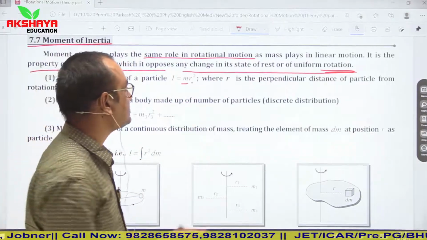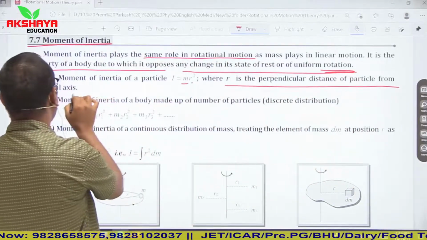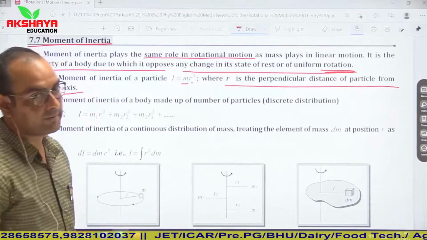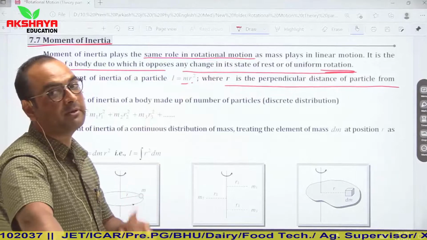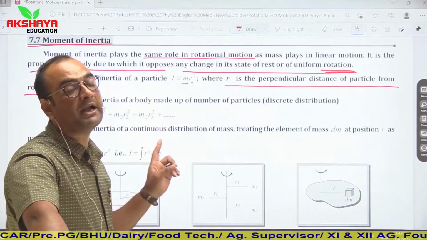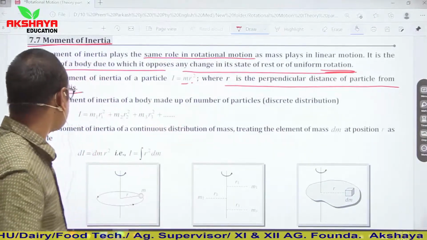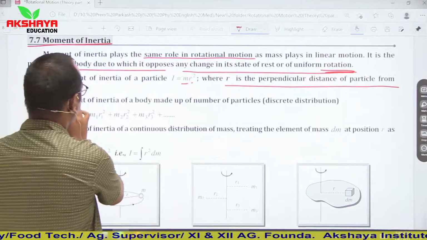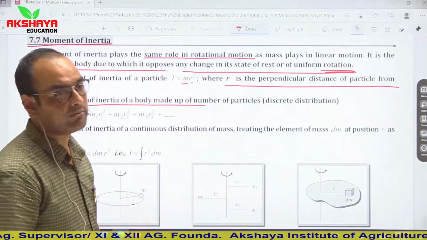Square of perpendicular distance. So r is the perpendicular distance of the particle from the axis of rotation. So it is simply I = m r squared. Keep in mind, m is the mass of that system and r is the perpendicular distance of the particle from the axis of rotation.